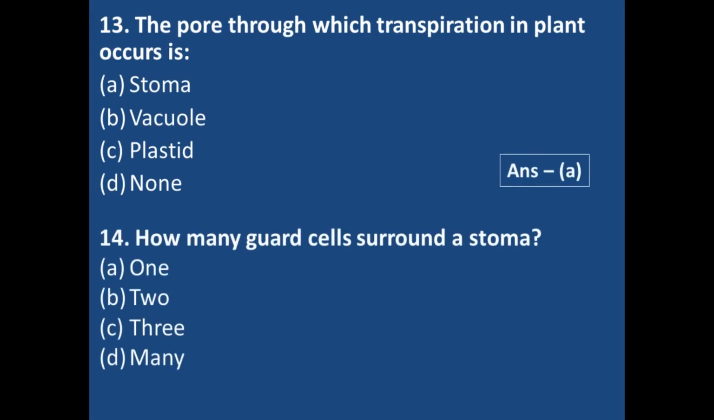How many guard cells surround a stoma? I told you the structure of a stoma, the structure of stomata. How many guard cells are present there? 1, 2, 3 and many. The right answer is 2. Option number B.